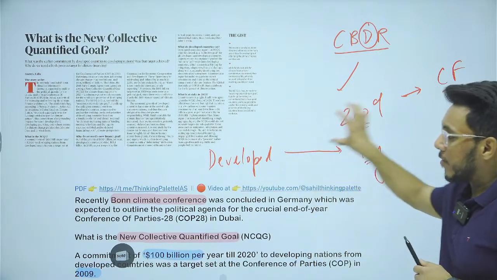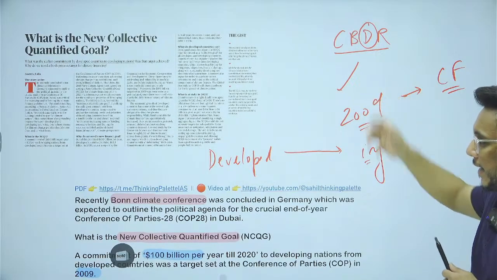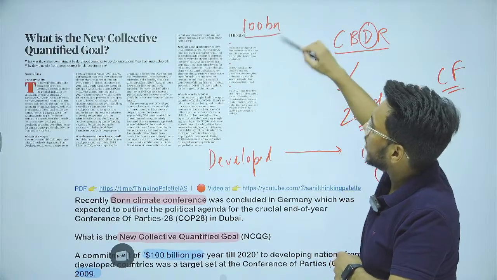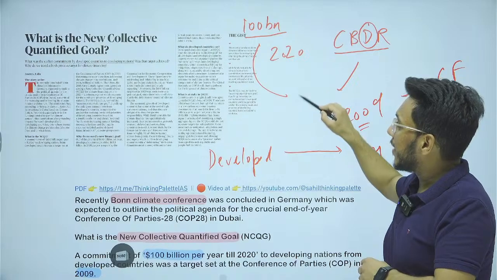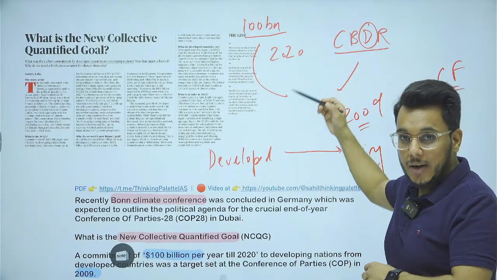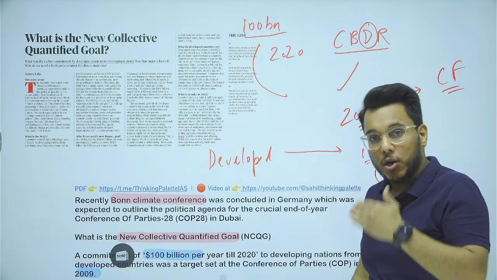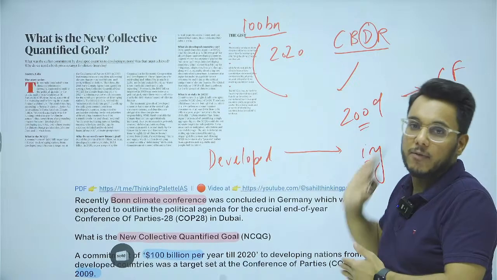So, money is to be given as per climate financing. It was agreed that $100 billion by 2020 should come from developed countries to developing countries, and this $100 billion was to be given every year. So by 2020, ensure that every year developed countries are giving $100 billion to developing ones.